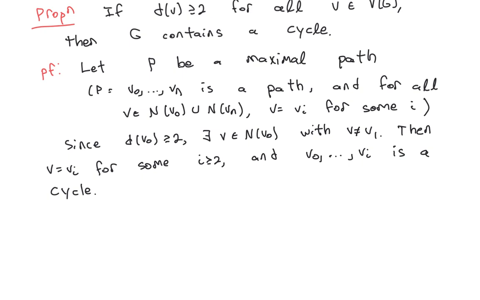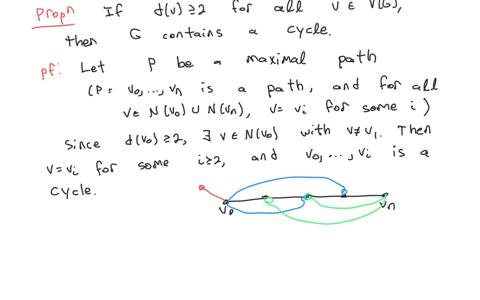and that we can't make that path any longer, which means if we take any vertex that is adjacent to either the start vertex or the ending vertex of the path, then that vertex has to appear on the path. The reason is that if you had a vertex that was adjacent to v0 that's not on the path, then you could make your path bigger. So your path wouldn't be maximal. So this means that all the neighbors of v0 have to appear somewhere in the path. All the neighbors of vn also have to appear somewhere in the path.